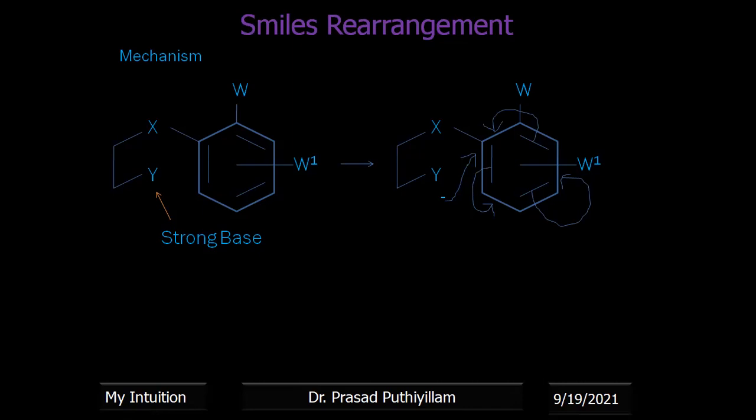Once the electron density comes back here, the Y forms a bond here. Then these electrons rearrange, and again it forms a double bond here. That means this carbon becomes pentavalent. So X will be removed from the system, not completely removed, but the CX bond will break. That's why we are getting the final product with X minus, which can abstract a proton or give its electron density to some other atom or group of atoms, and becomes X. So generally, this is the Smiles rearrangement reaction.